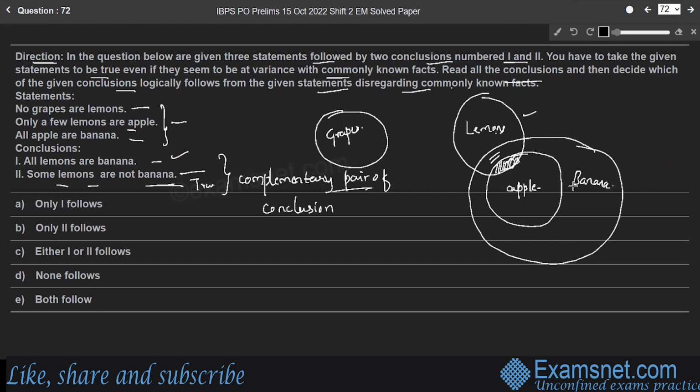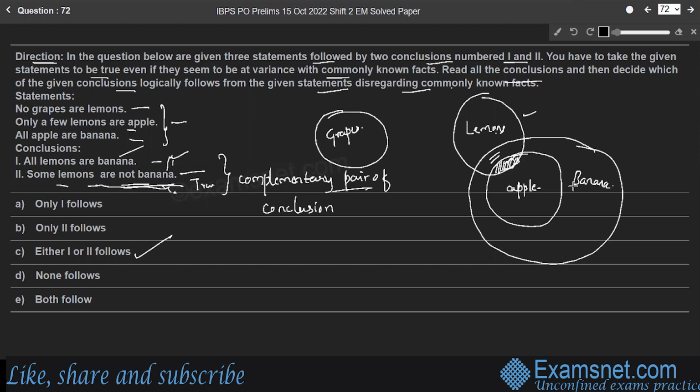That is, all lemons are banana. If it is true, then the second one, some lemons are not banana, cannot be considered. It will be false, right? If some lemons are not banana, then all lemons cannot be banana. So the first conclusion will be false if the second one is true. Therefore, such conclusions are called a complementary pair of conclusions, and the answer will always be either one or two follows.